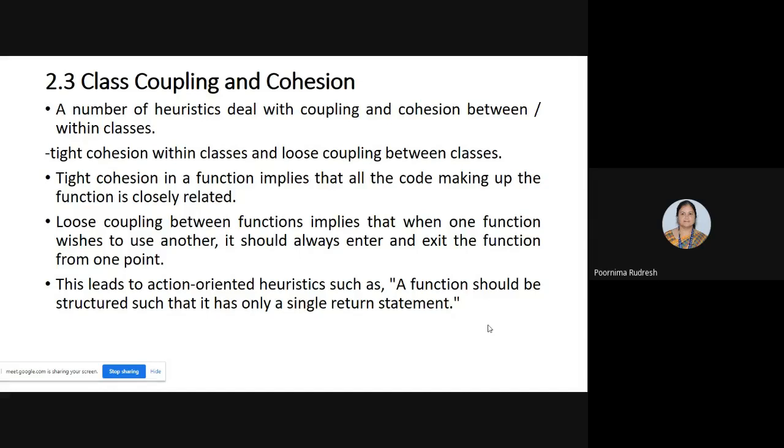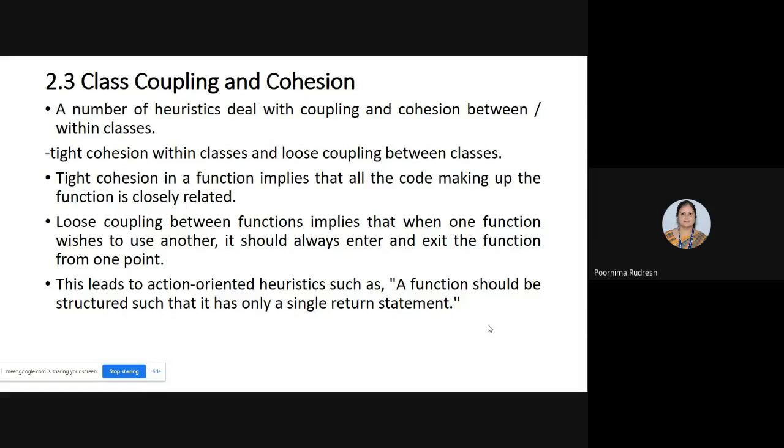Methods and objects. Messages and methods and the heuristics related to messages and methods, right? And before that, you have studied the concept of objects and classes. And today you are going to study about class coupling and cohesion. So today you are going to study what is a class coupling and cohesion, and we will see the heuristics related to class coupling and cohesion.